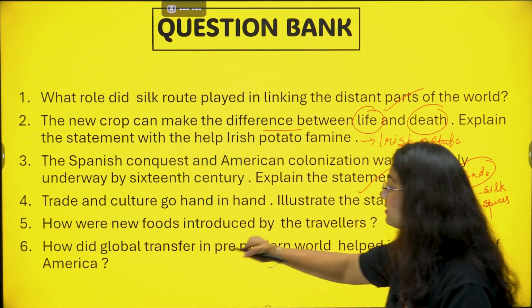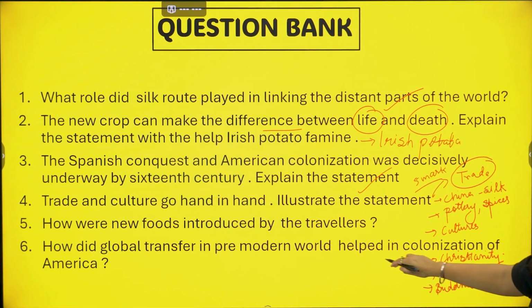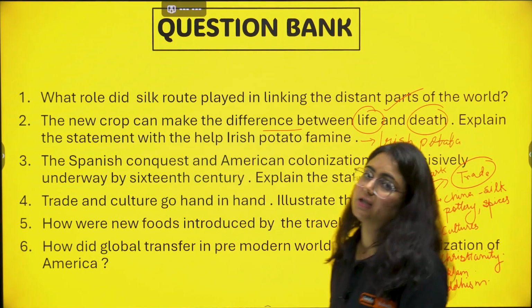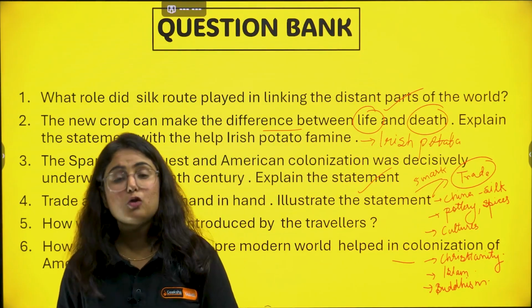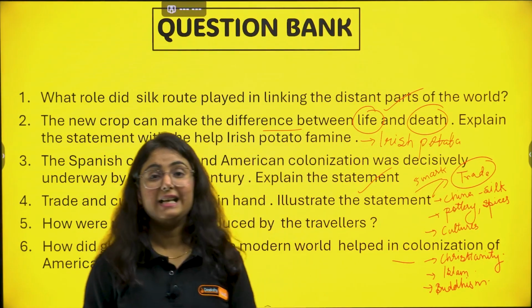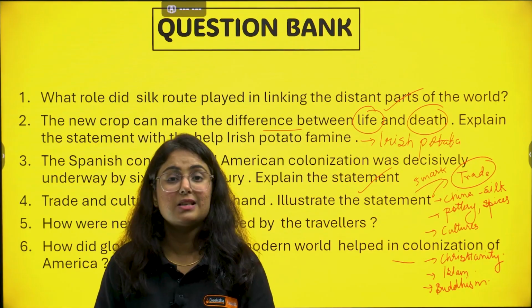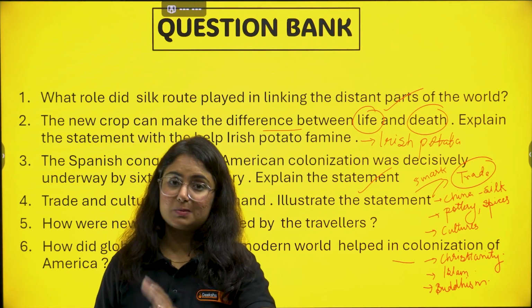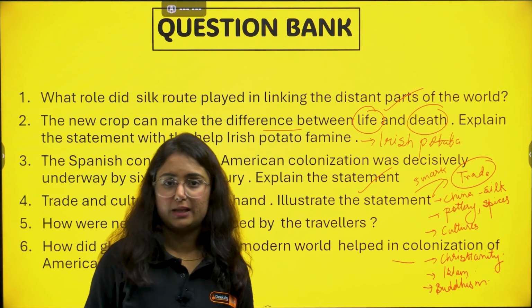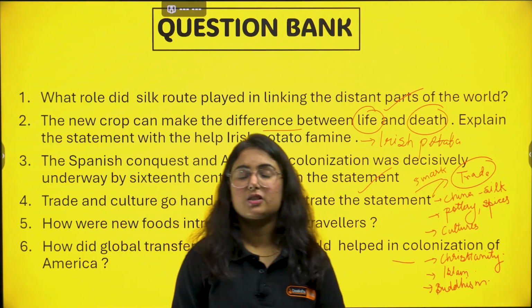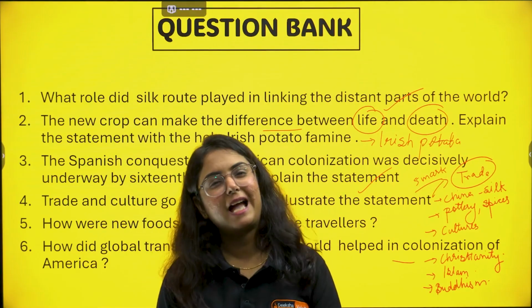Last but not the least, how did global transfer in pre-modern trade help in the colonization of America? And here also you need to talk about that deadly killer disease, smallpox, introduced by Spanish conquerors in American land. Okay, these 6 questions, just practice them and thank me later.